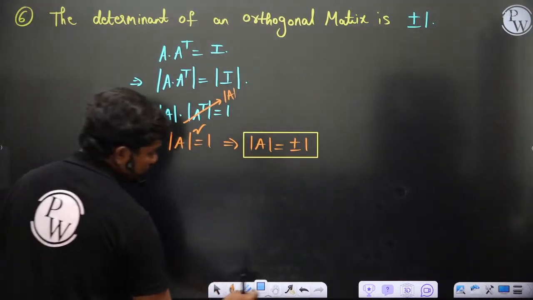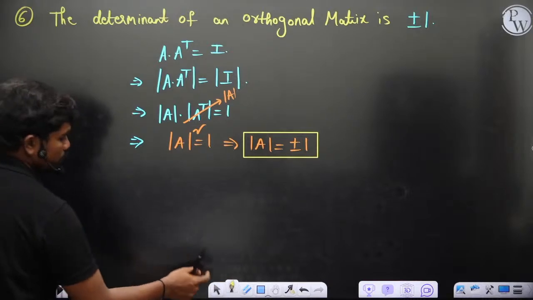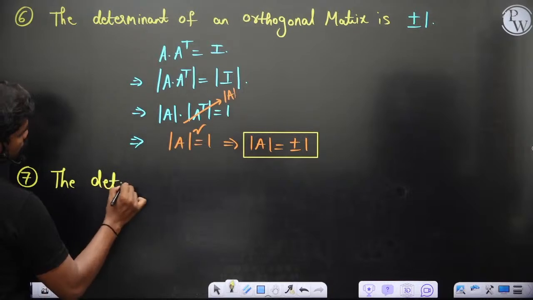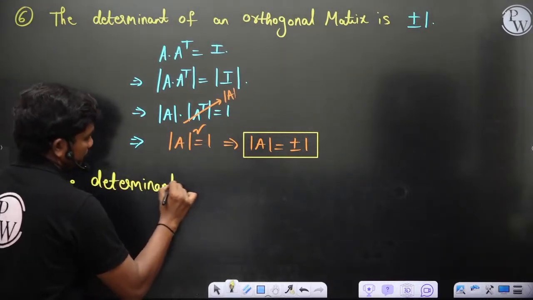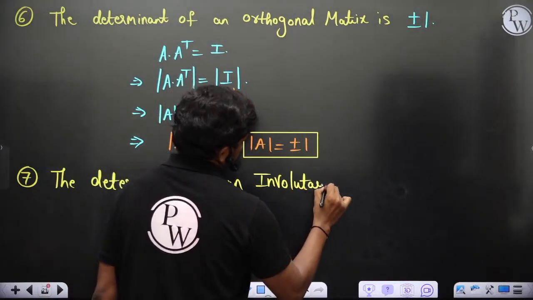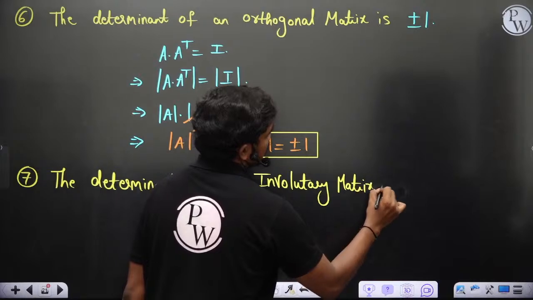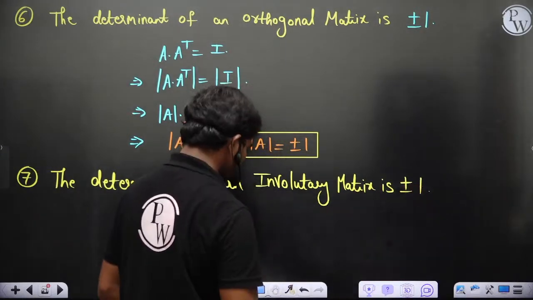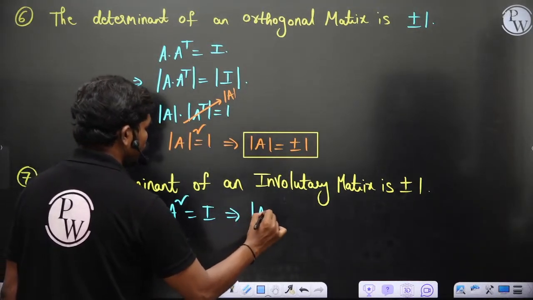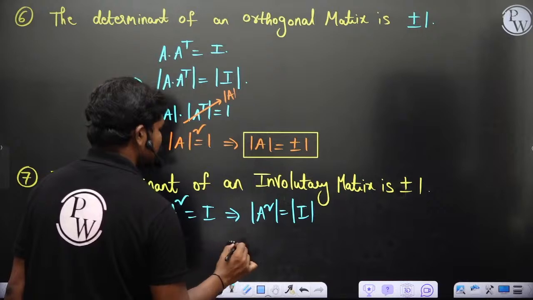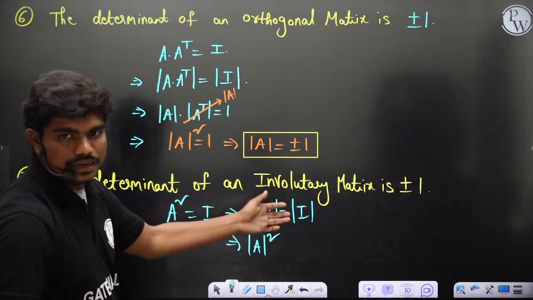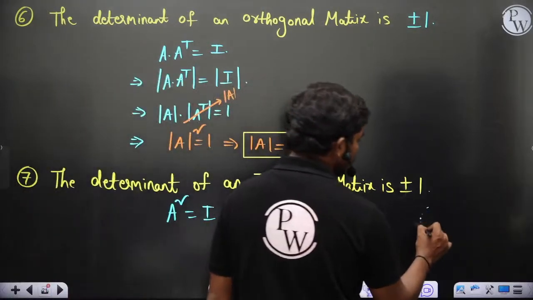That's it. Now similarly, if you go with involutory matrix or idempotent, all these things. First let us go with involutory. The determinant of an involutory matrix is again plus or minus 1. You can show this: involutory means A square is equal to I. So det of A square is equal to determinant of I. This can be written as det A whole square. This is also one important property: det of A power n can be written as det A whole power n.